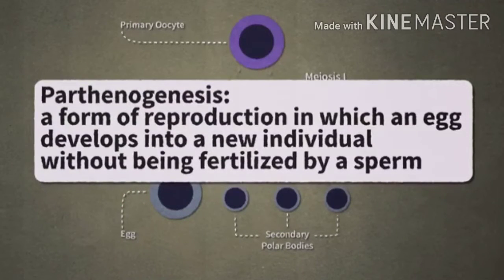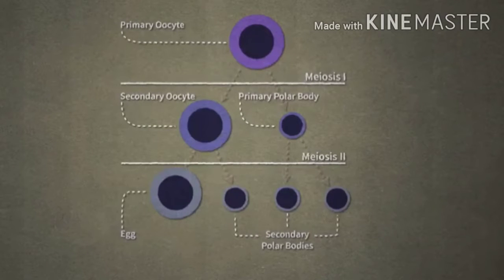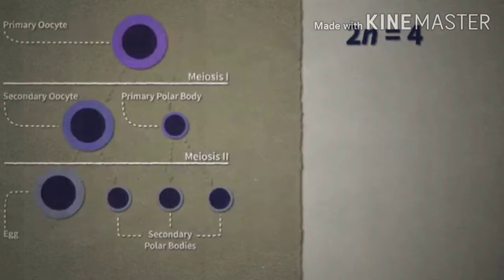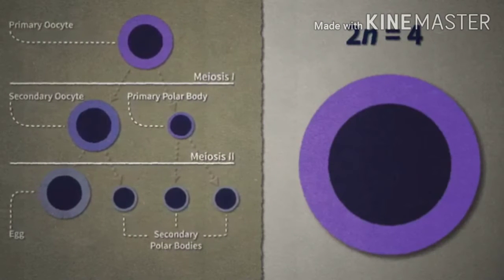Parthenogenesis is a form of reproduction in which an egg develops into a new individual without being fertilized by a sperm. Let's examine normal oogenesis more closely before considering reproduction through parthenogenesis. In normal oogenesis, the diploid primary oocyte divides by meiosis to produce haploid daughter cells. Let's follow this process for a cell with 2n equals 4 chromosomes.